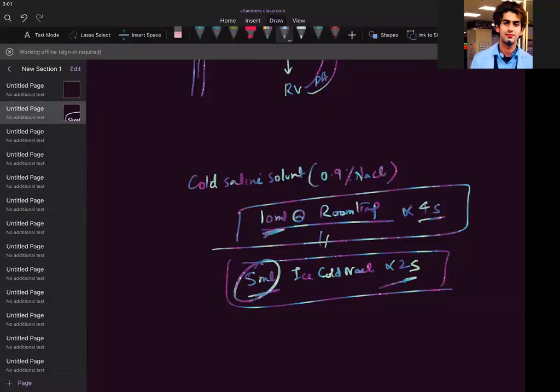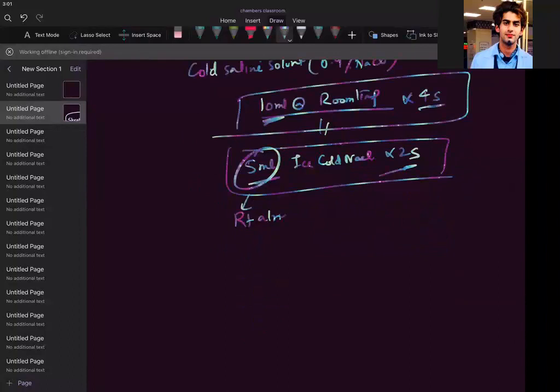We inject it in the right atrium. We take a port, a sort of a port. That is called a proximal catheter port. I don't need to go into that.